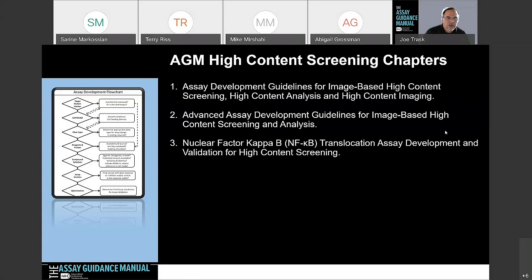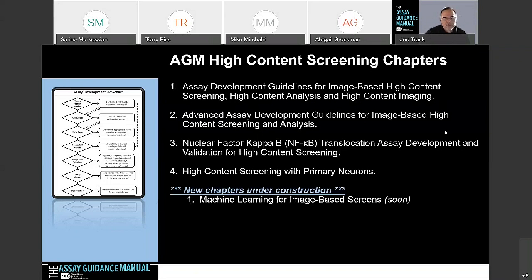There's a comprehensive chapter on NF-kappa B translocation. This goes into a lot of details on behind-the-scenes things, some of the things that Terry was talking about on cell passage number, and also looking at the lot-to-lot variation that you may see for an assay. So it's a very comprehensive chapter. And then there's a high content screening chapter with primary neurons that was submitted by Vance Lemmon from the University of Miami and John Bixby, who go into some details about that.